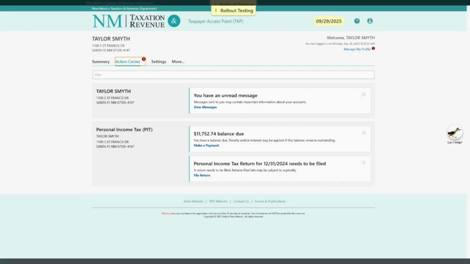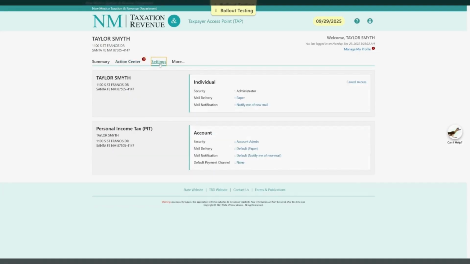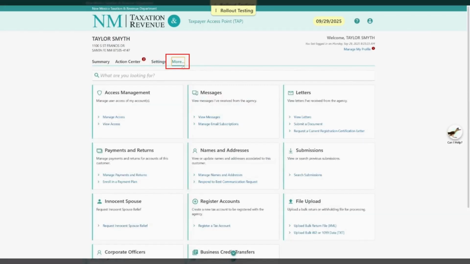You will see any unread messages that have been sent to you by the department. You can also see any payments that are due, and you will be notified of any outstanding balance or any personal income tax returns that have yet to be filed. Under the Settings tab, you can update your communication preferences with the department. And the More tab has many of the previous features that you are used to seeing on TAP.